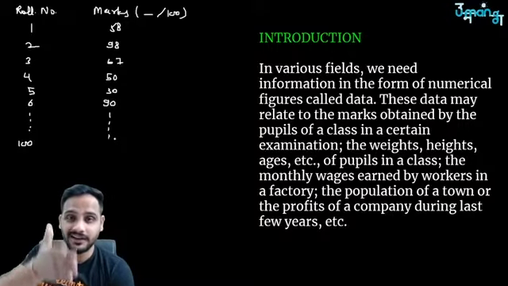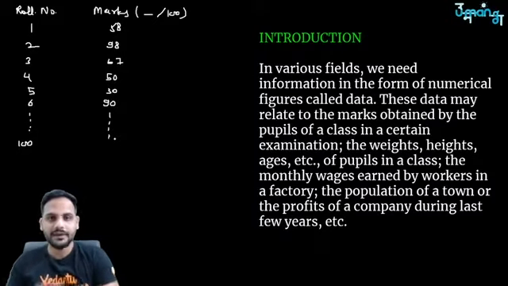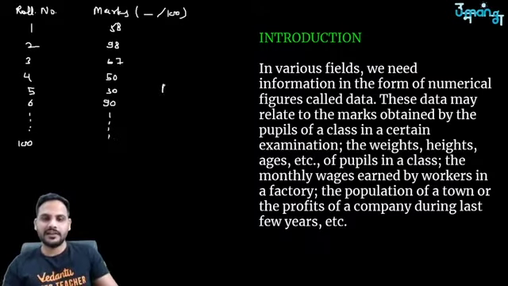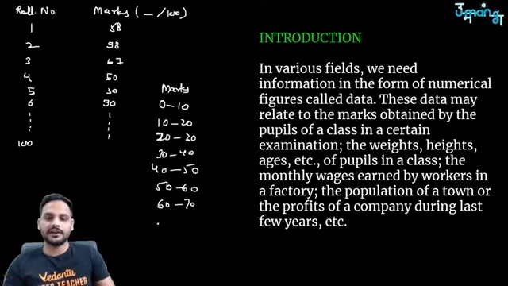So looking at the 100 student marks and then saying which one has got more than 90 will be more difficult. But if I shift it to a tabular form, that is, if I say marks, how many students have got marks from 0 to 10, then 10 to 20, then 20 to 30, then 30 to 40, 40 to 50, 50 to 60, 60 to 70, 70 to 80, 80 to 90, and 90 to 100.